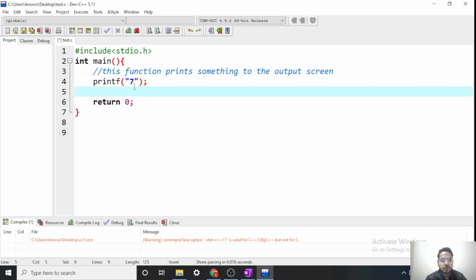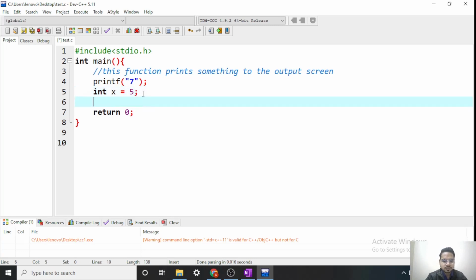Okay. What if I want to print a variable? We discussed what is the concept of variable. We can declare like this: int x equals 5. What if I want to print the value of this x? So I cannot just simply say printf and x. No, it will print x, not the value of this variable x. To print this, we have to use something like this. So the printf function, we will use it like this. First of all, we will declare what type of value we are printing. We are printing an integer.